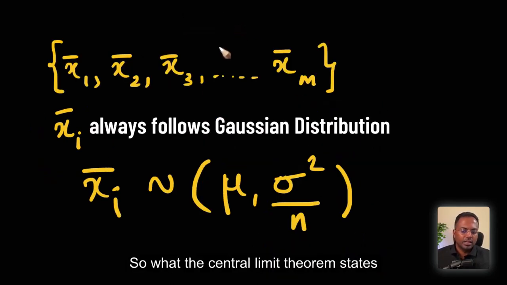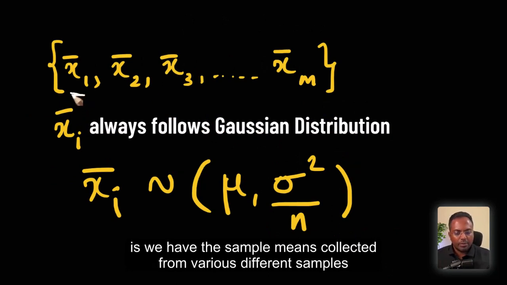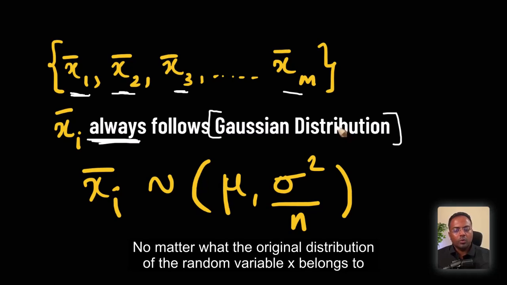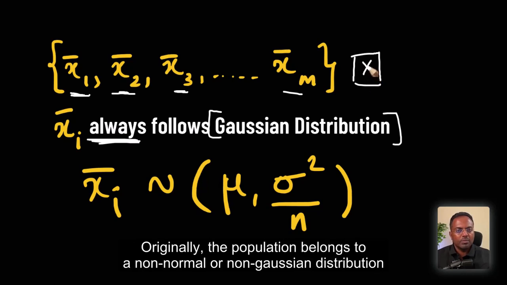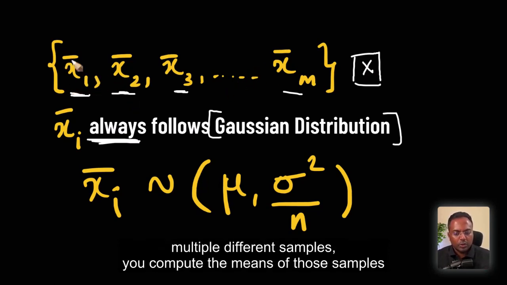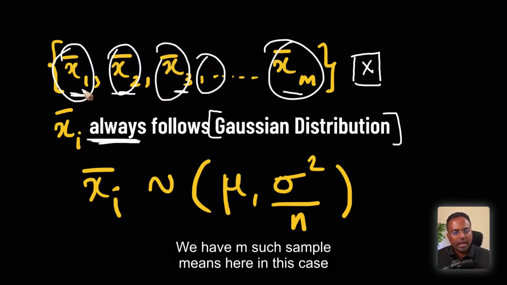So what the central limit theorem states is, we have the sample means collected from various different samples. These sample means will always follow a Gaussian distribution, no matter what the original distribution of the random variable x belongs to. Originally, the population belongs to a non-normal or non-Gaussian distribution. No matter what the distribution we started off with, if you take multiple different samples and you compute the means of those samples, we have m such sample means here in this case.